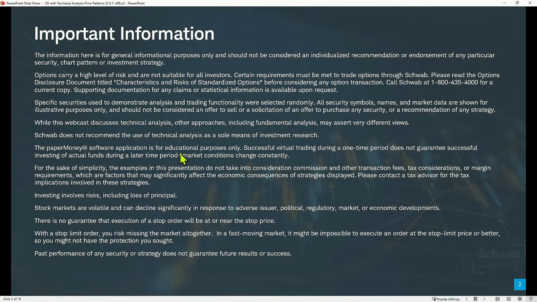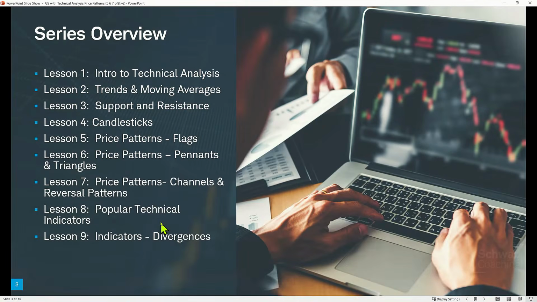We will use the paperMoney software application on the thinkorswim desktop platform for our examples. And there are some nuances and differences between the paperMoney platform and the live account, and we'll discuss those as appropriate. Know that if we use a stop order, it doesn't guarantee that we're going to get out at the price we request also. And so that's important to know.